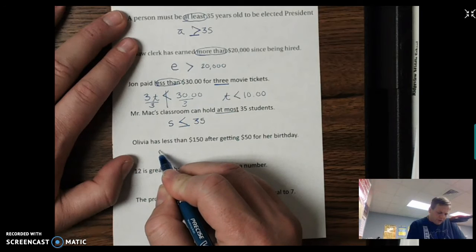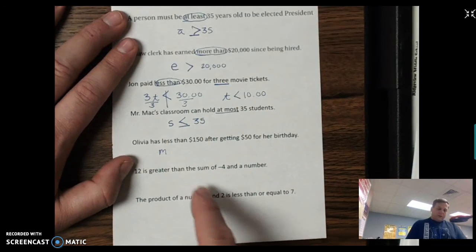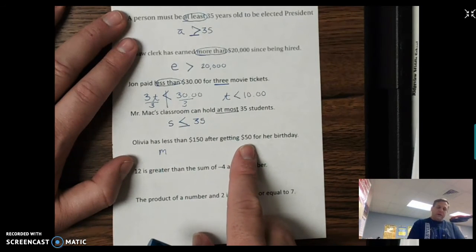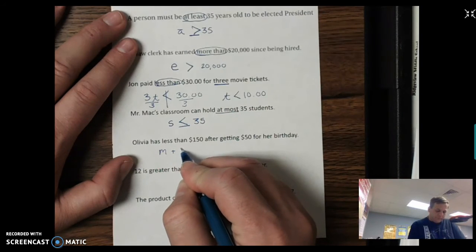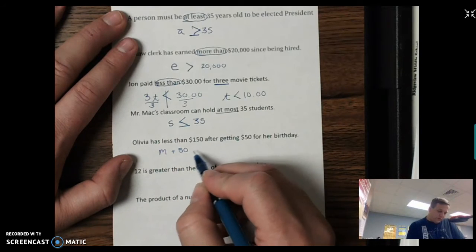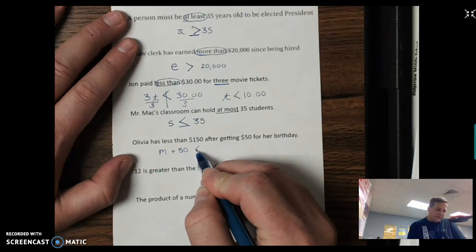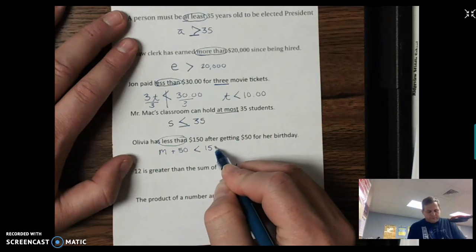So I'm not going to use O. I'm going to use M for money because we don't know how much she had before her birthday. But on her birthday, she got $50. So we're going to add that because she only got it one time. And now that she got that $50, she still has less than, because these are our comparison words here, 150.